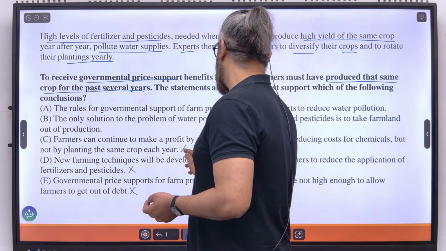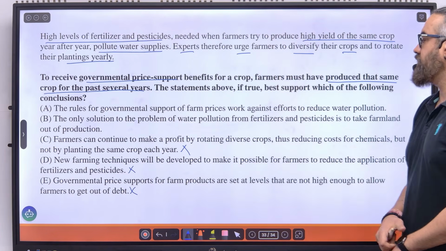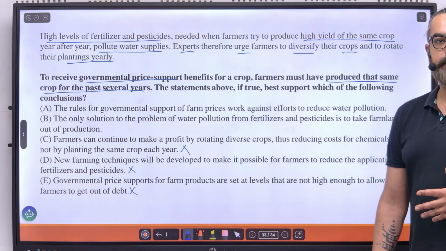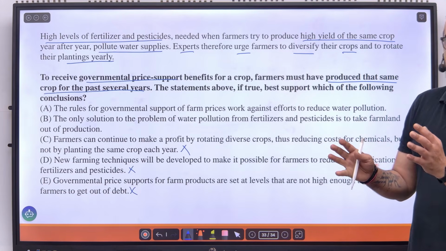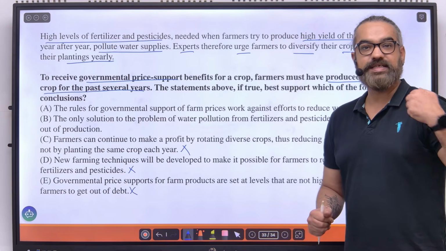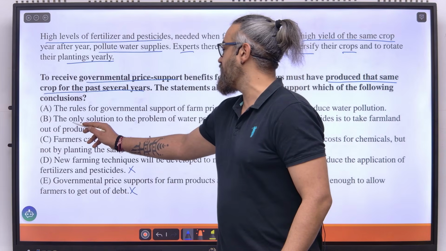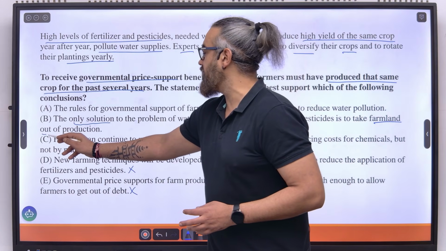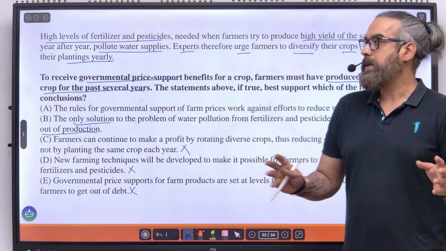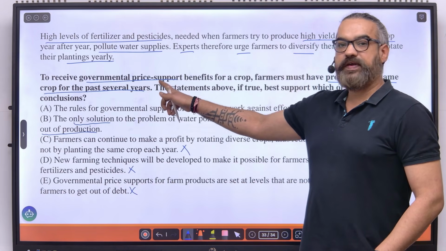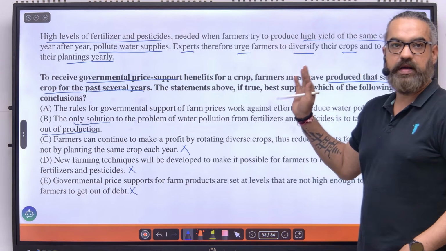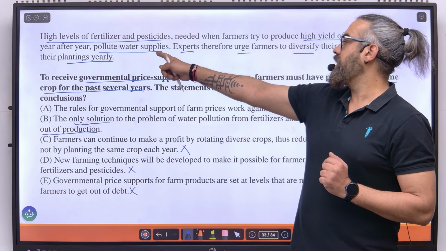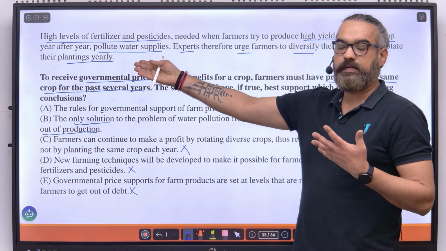I can eliminate this. B says the only solution to the problem of water pollution from fertilizers and pesticides is to take farmland out of production. We're saying the only solution is to take farmland out of production. This is very extreme. First of all, it says this is the only solution. Second, it says take farmland out of production, meaning end production altogether. That's not what we're looking at. But what do we know? Government's price support benefits farmers only when they produce the same crop. And when they produce the same crop, they pollute the water supplies because they are not rotating the crop.